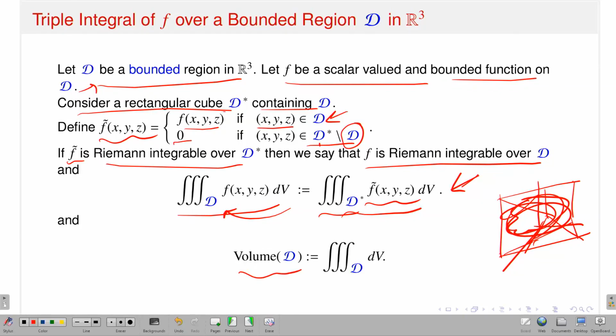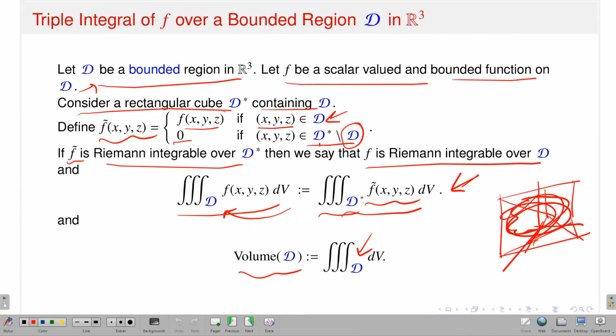And what is the volume of D? Volume of D means you just integrate over the domain, and in that case the integrand is the constant function 1. So, as an application of the triple integral, it gives you the volume of your domain D. Okay, so this is the definition of the triple integral.